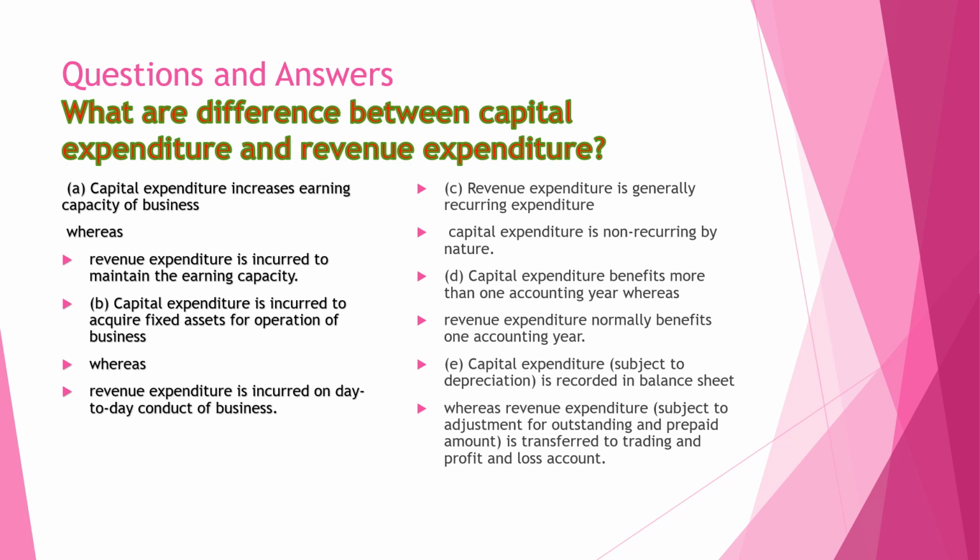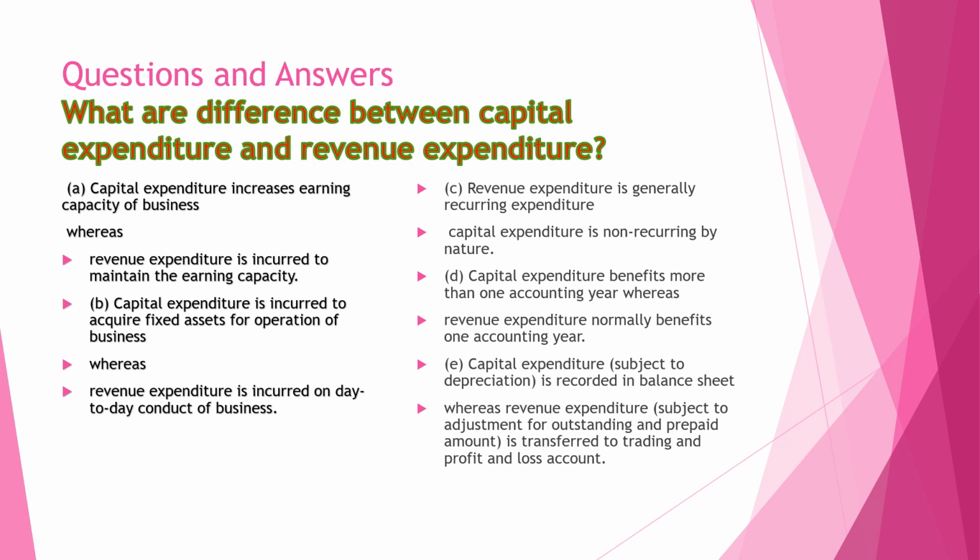So the next very important part is the distinction between revenue expenditure and capital expenditure. Here some of the differences are provided for better understanding. Capital expenditure increases the earning capacity of the business, whereas revenue expenditure is incurred to maintain the earning capacity.